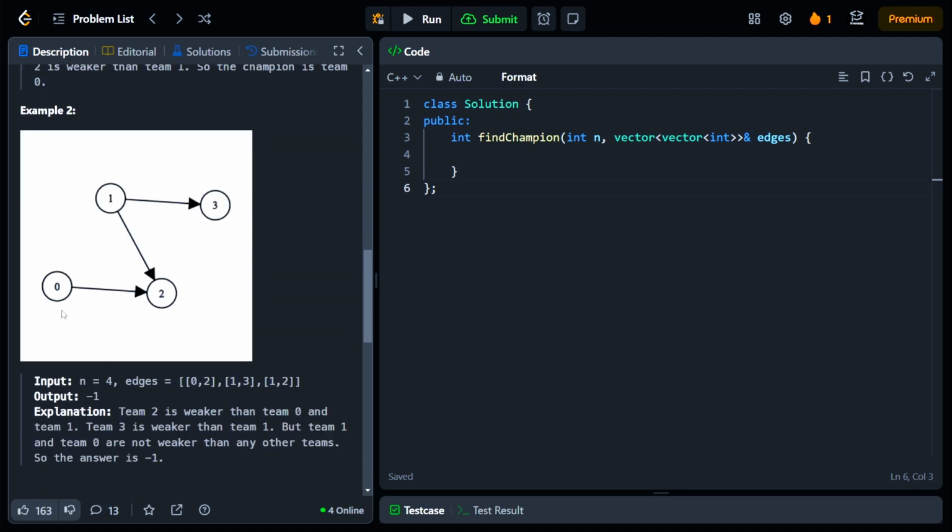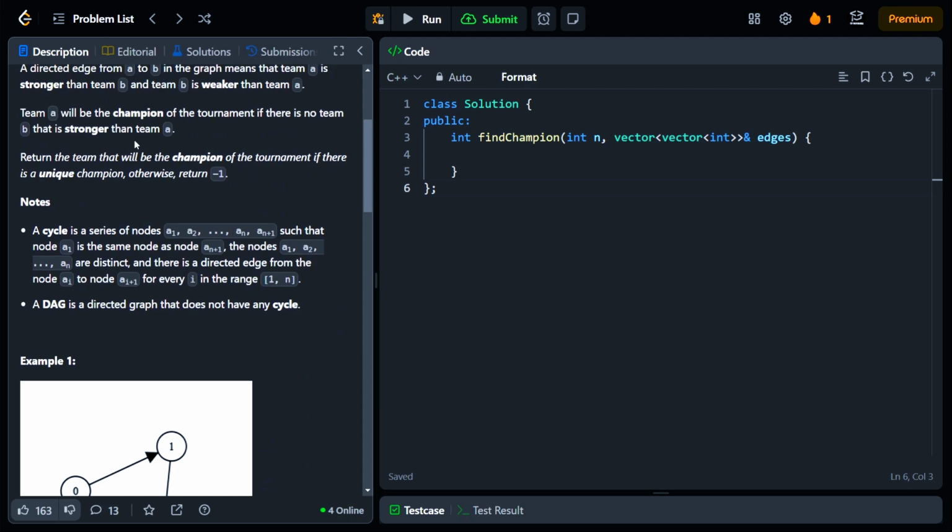In example 2, we can see that team 1 is stronger than team 2 and team 3, and there are no other teams that are stronger than team 1, and team 0 is stronger than team 2, and there are no other teams that are stronger than team 0. We have 2 champions. In fact, we have no champions in this case because we cannot uniquely identify which one is the champion. We have 2 teams for which this statement is true.